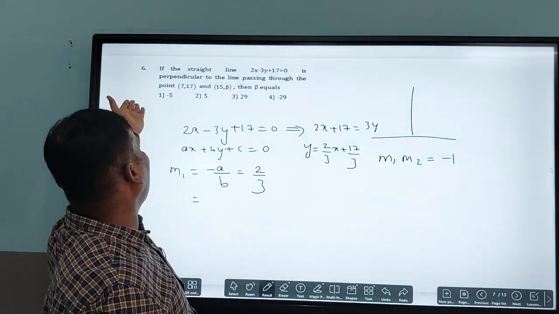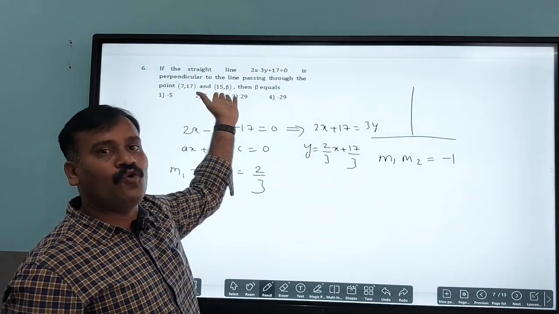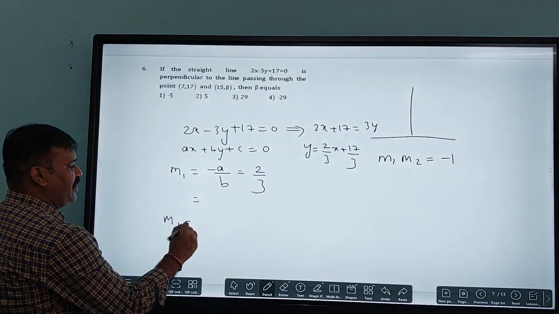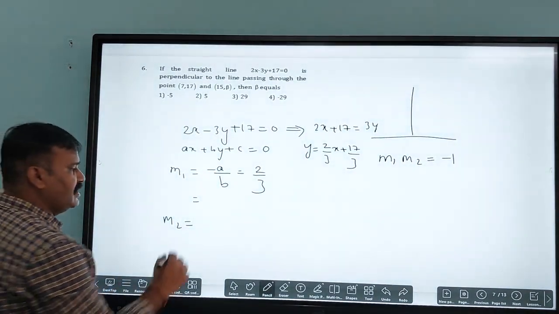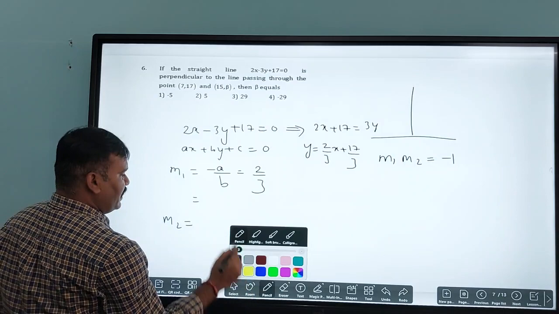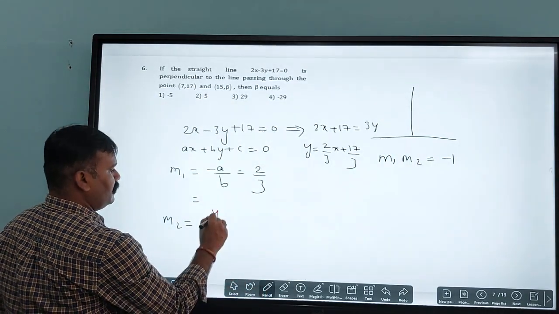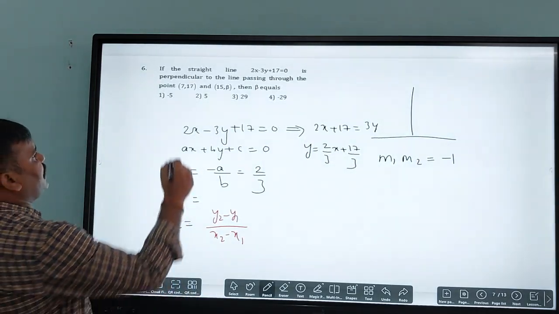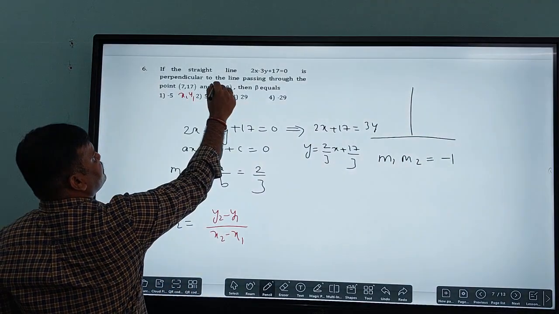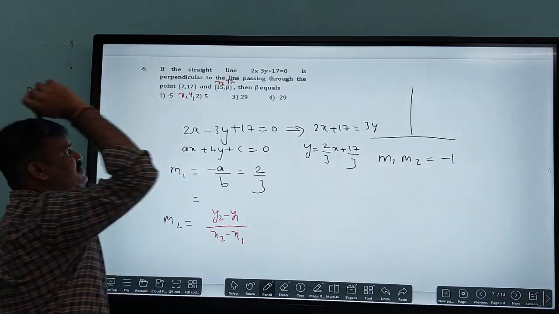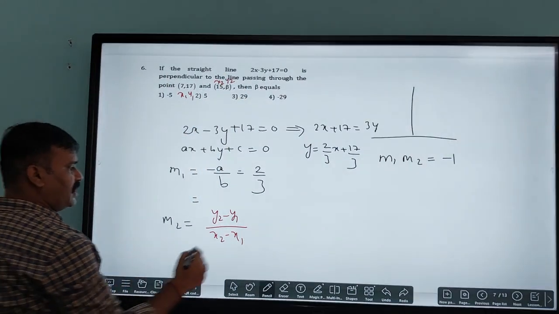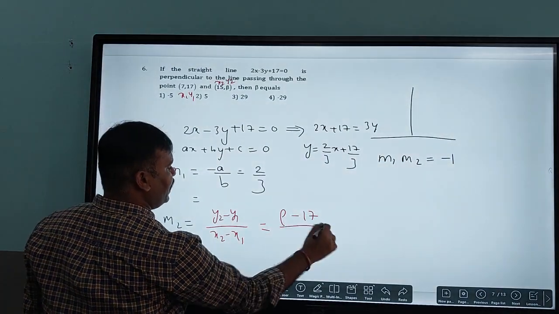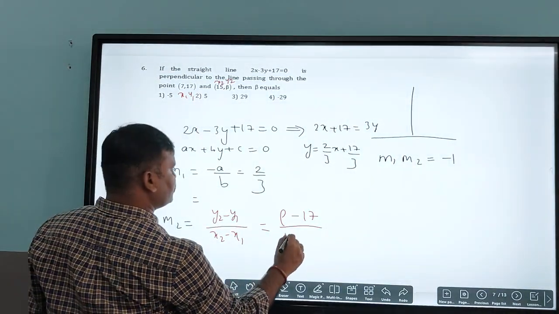Now I need to find out m2. For m2, they have given another line in the form of two coordinate points here. So you need to find out m2. There is a formula when they give two coordinate points. What is that formula here? That is y2 minus y1 divided by x2 minus x1. So you can consider this as x1, y1 and this as x2, y2. So apply that formula here. What am I going to get here? y2, that is beta, minus y1, 17, divided by x2, 15, minus 7.